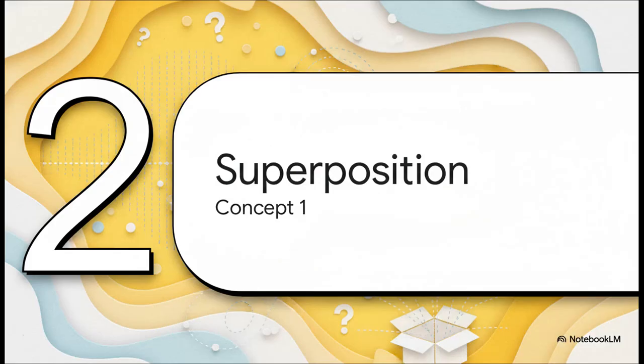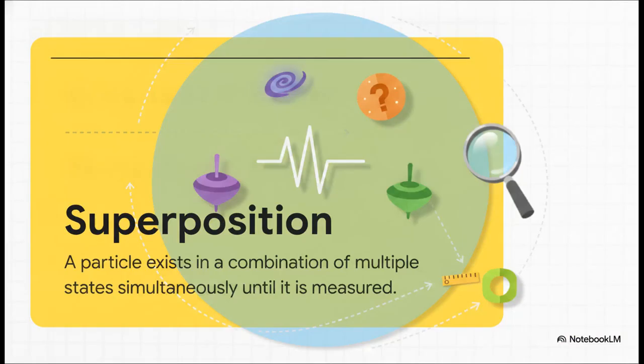Let's move right along to Section 2, our first core concept, superposition. This is where our classical intuition starts to really break down. So, if particles are actually waves of probability, how do they exist before we look at them? Well, that brings us to superposition. This is the principle that a tiny quantum particle exists in a combination of multiple possible states simultaneously, until it's measured.